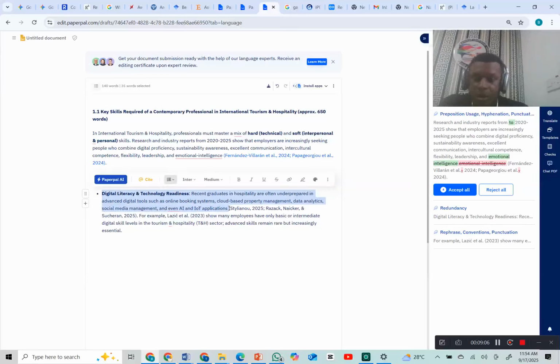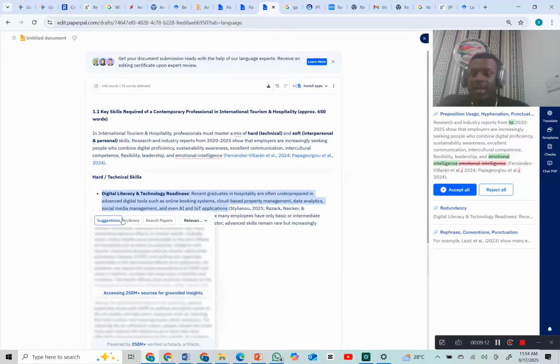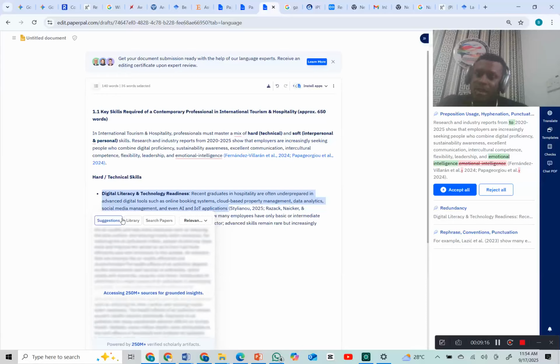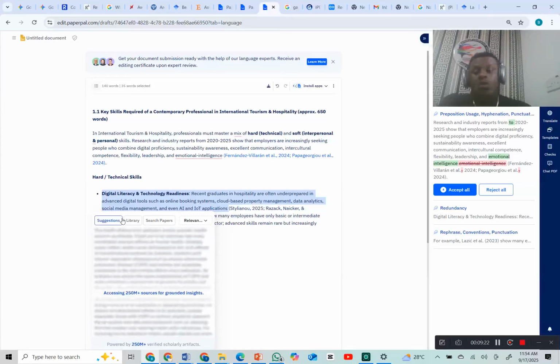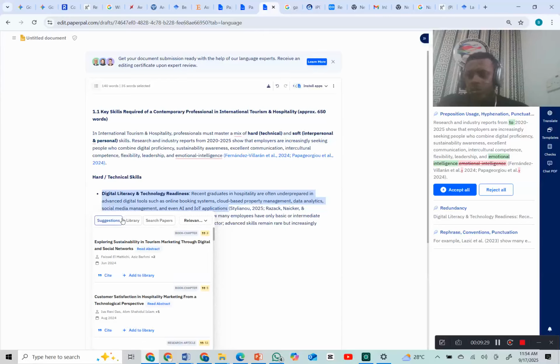If you come here also, if you click on cites, you see, once it's done scanning, the citation will be at the beginning of the text instead of at the end of the text. So that's one of the major issues I have with this tool. It's also good, but to me, I just feel like it's a lot of stress for me. But trust me, this is also good. Look at this, the same thing.